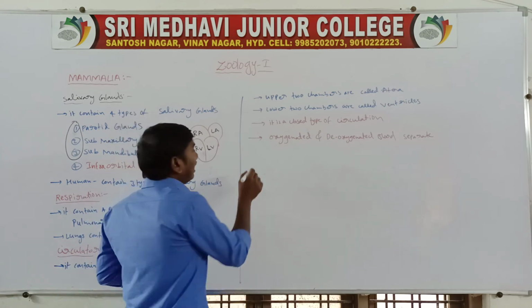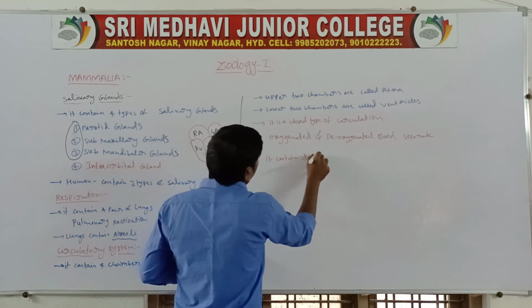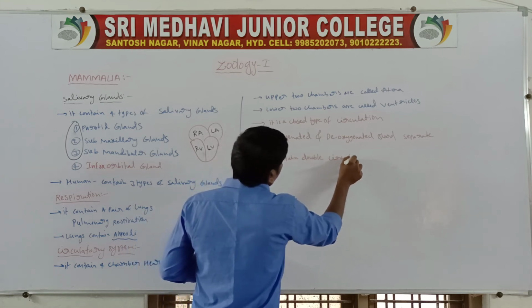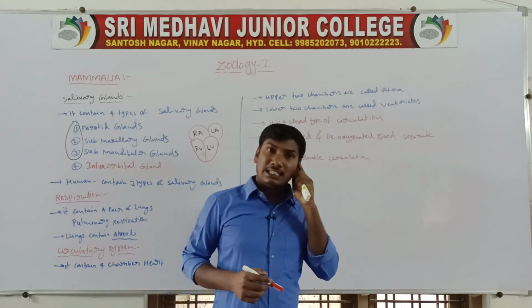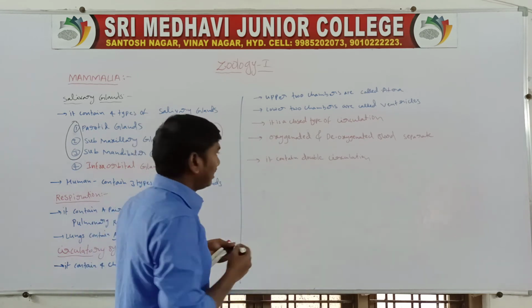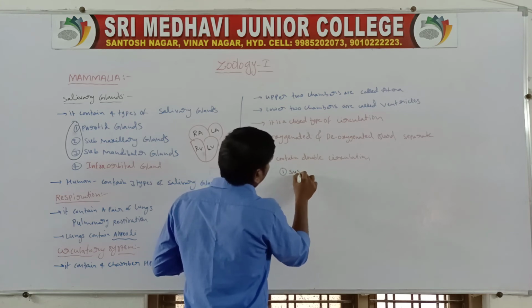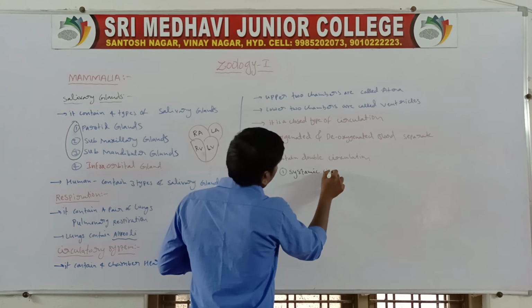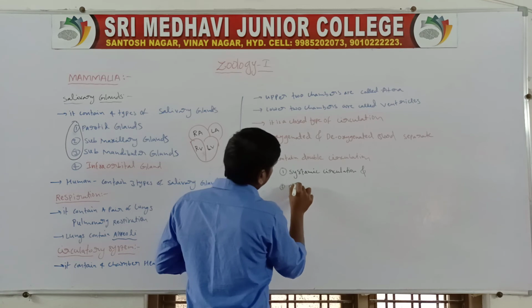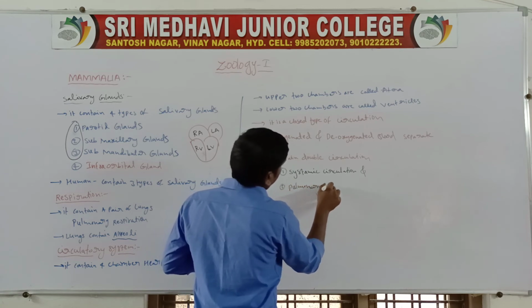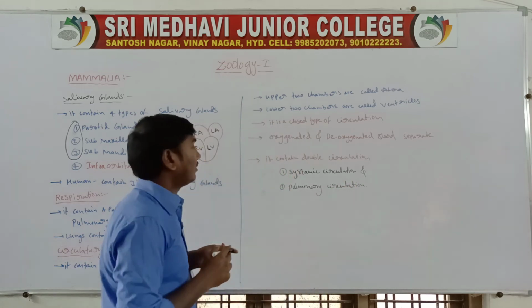Next one, it contains a double circulation. Double circulation means systemic circulation and pulmonary circulation. So that is the circulatory system.